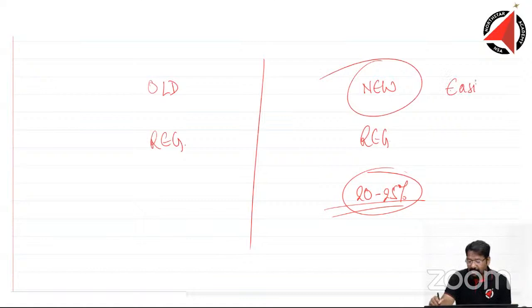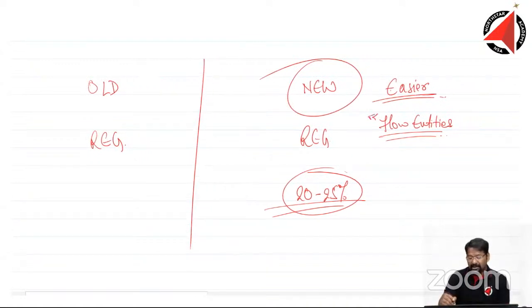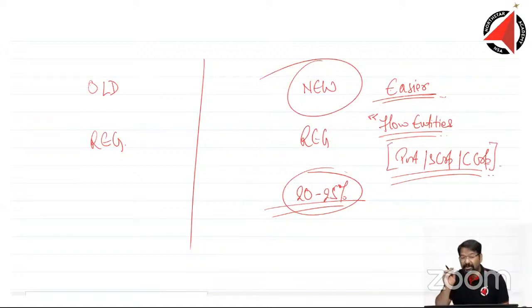It is easier because the most complicated part of the syllabus, which was the flow through entities, I don't find it complicated, but I've seen students coming back and say flow through entities looks very complicated. But if I talk from their perspective, yes, majorly the partnership, the S corporation, the C corporation. So these 3 topics, I think the stress on these 3 topics has reduced substantially in the new syllabus.